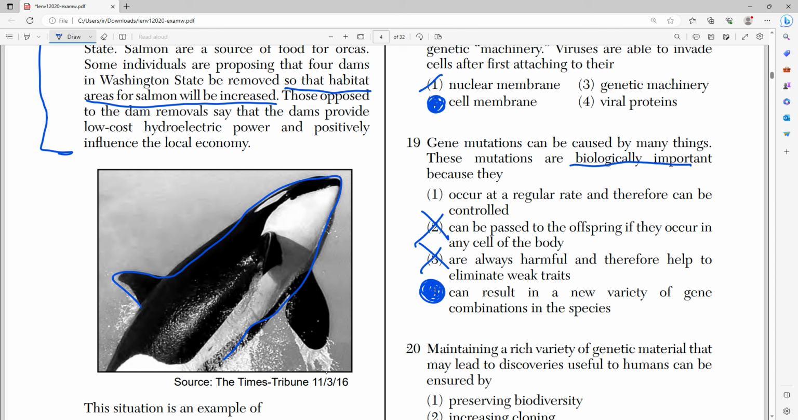Number 2 is wrong. We said this in a previous question. They cannot be passed to the offspring if they occur in any cell of the body. It has to be a sex cell, like an egg or a sperm. And they usually don't occur at a regular rate. They're pretty rare, and most are random.